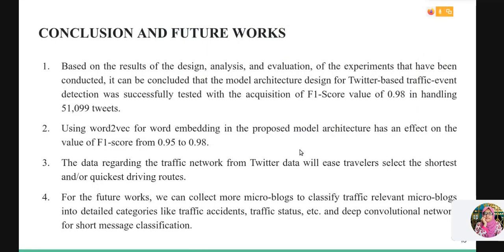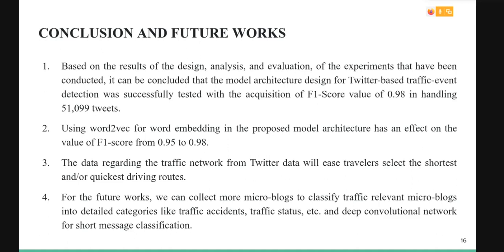Myself, Anu Anto. Next, I will be talking about our conclusion and future work. Based on the results of the design, analysis, and evaluation of the experiments, it can be concluded that the model has been successfully tested with an F1 value of 0.98.